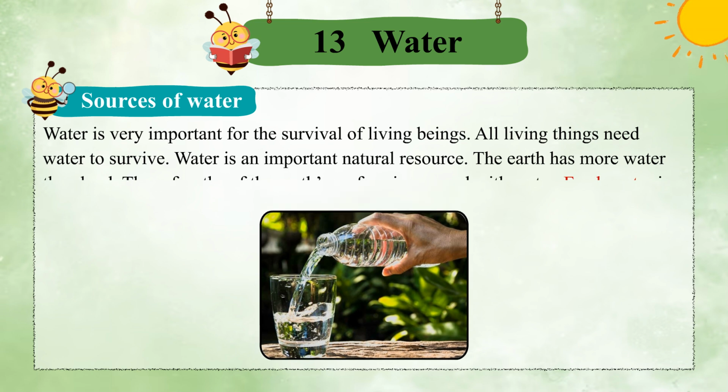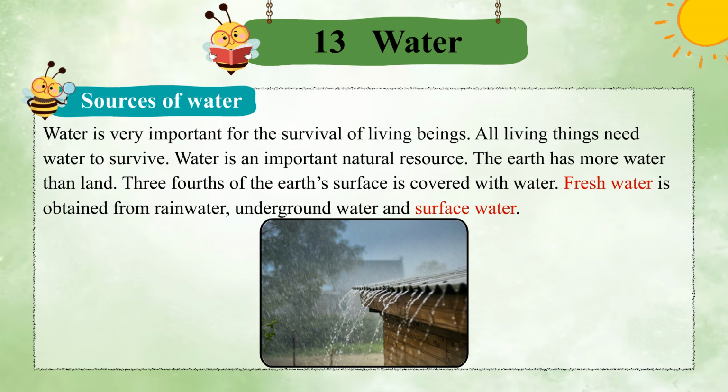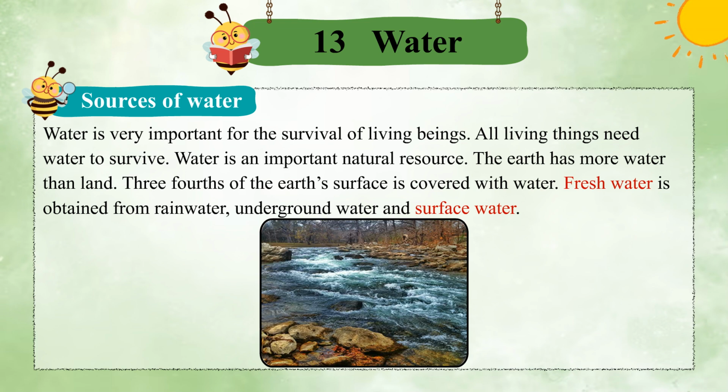The earth has more water than land. 3/4 of the earth's surface is covered with water. Fresh water is obtained from rainwater, underground water, and surface water.